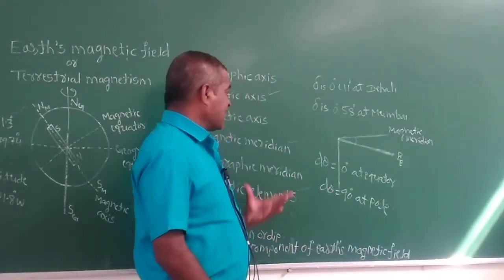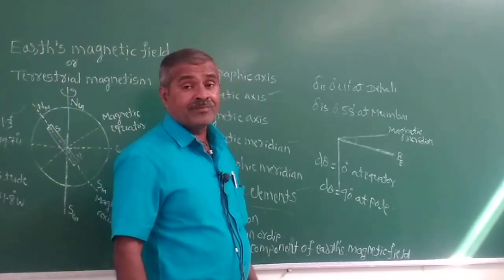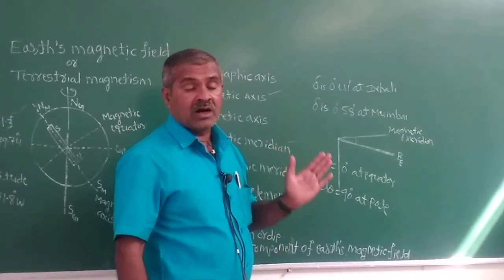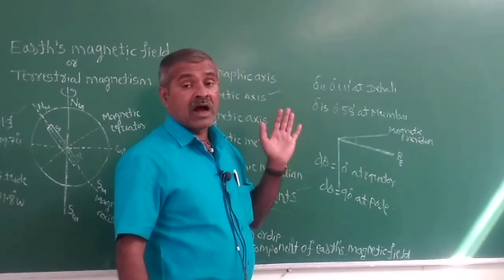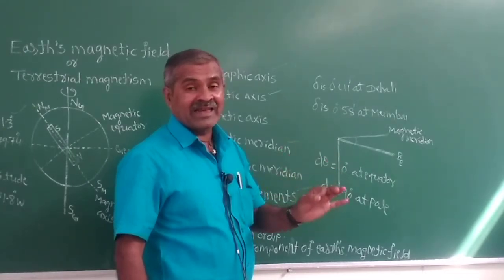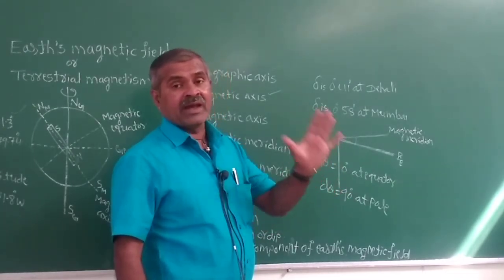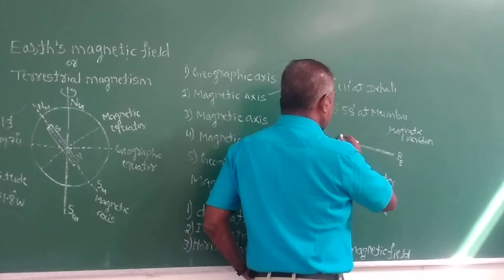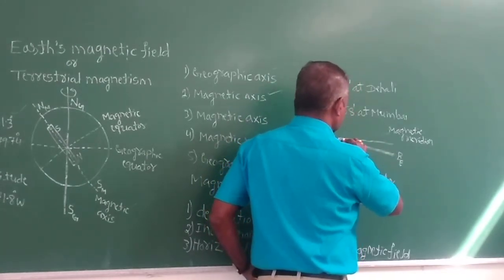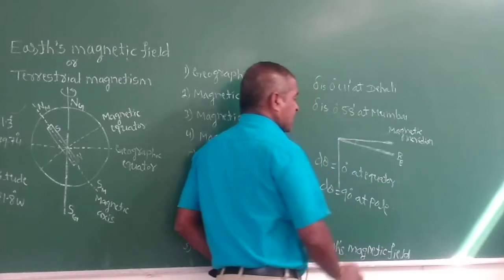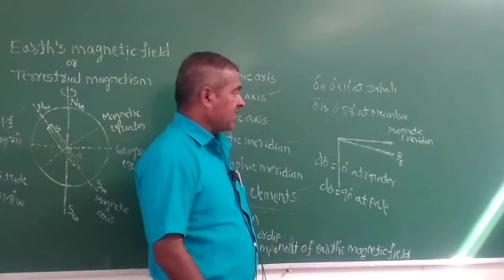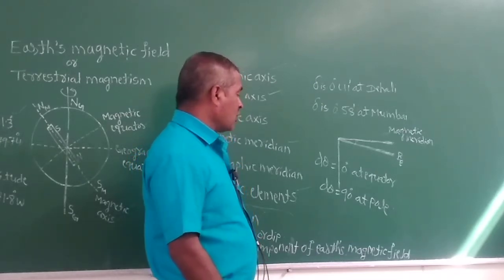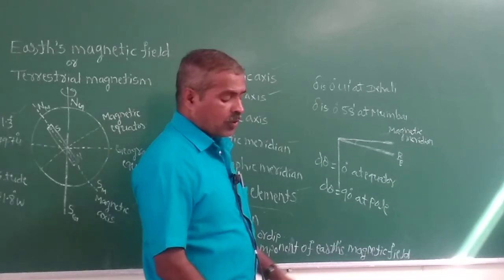This is inclination: the angle between the total Earth's magnetic field and the horizontal line drawn to the magnetic meridian. Okay? So minimum at equator, maximum at the poles.